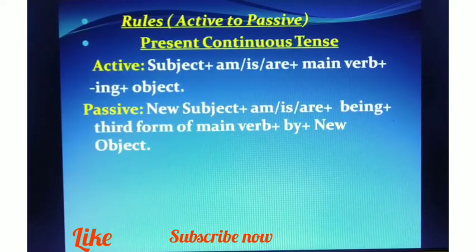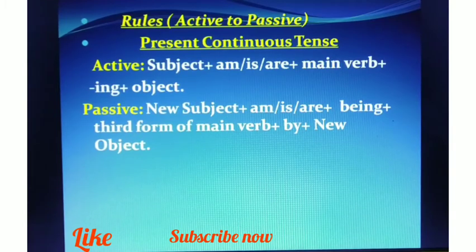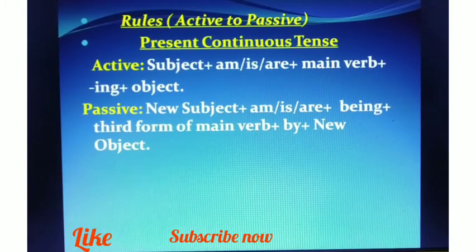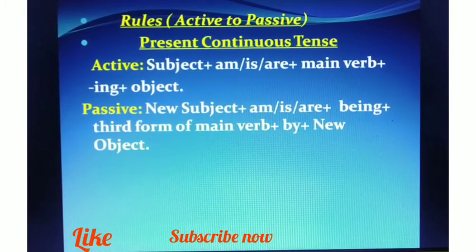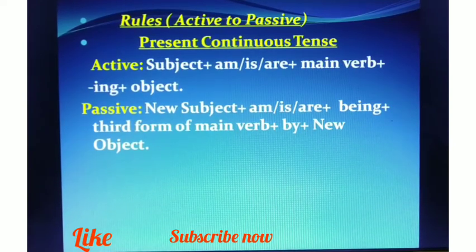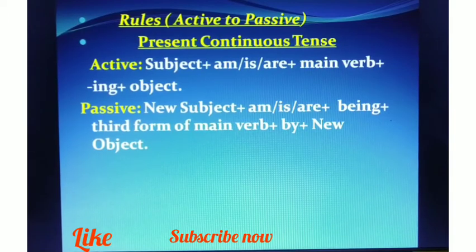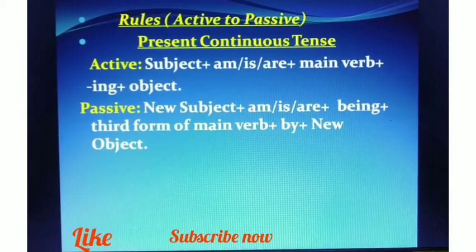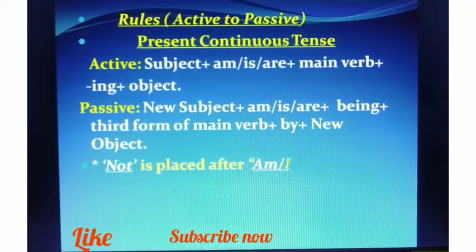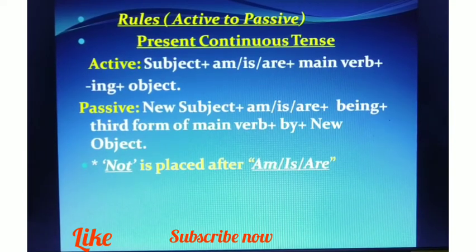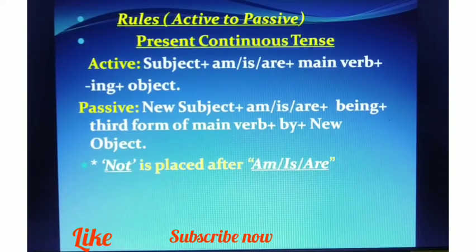Now the rules to change it into passive. New subject is the changed form of the object given to you. Then we use am, is, are, being plus third form of the main verb plus by plus new object, that is the changed form of the subject given to you in the active voice. In the negative sentences, we use not after am, is, are.